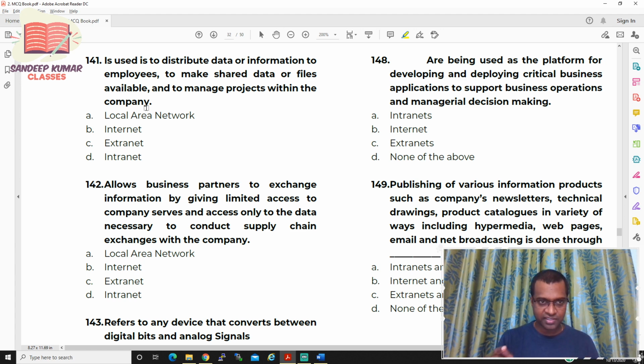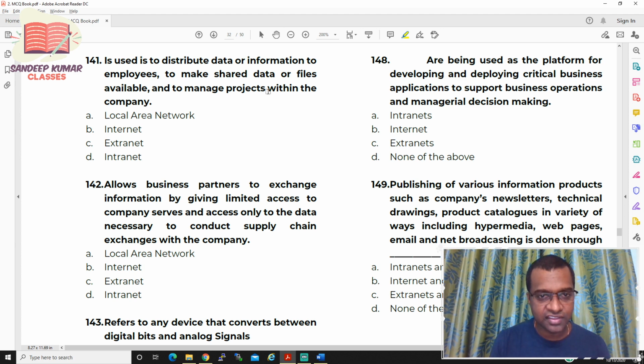Take a pencil, put a point: is used to distribute data or information. This is how you need to do. For MCQs you should be very, very careful. If you select the wrong answer, you lose 1 mark, and getting 1 mark in IT and SM is very, very difficult. They actually made our life very easy by putting these MCQs, because we can easily identify the answers. And thank god there is no negative marking, or else it would be very difficult. So the answer for question number 141.